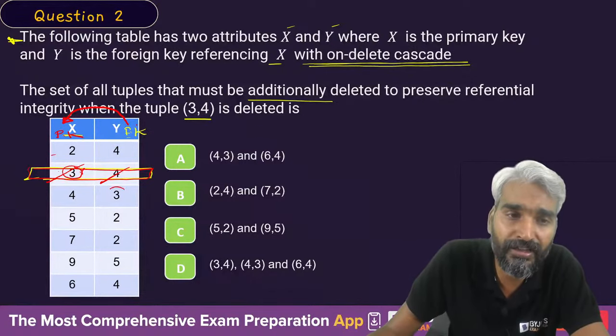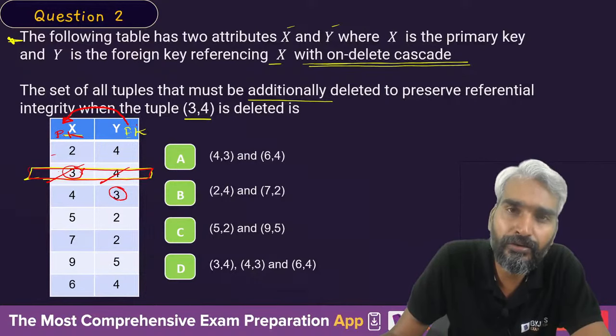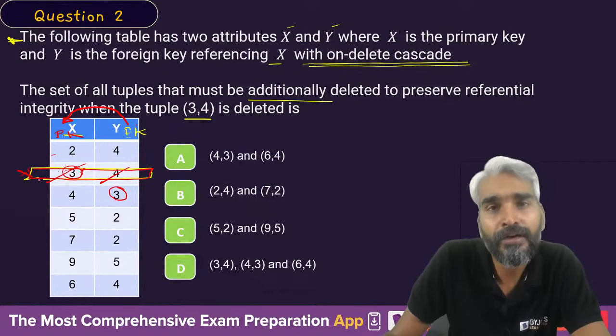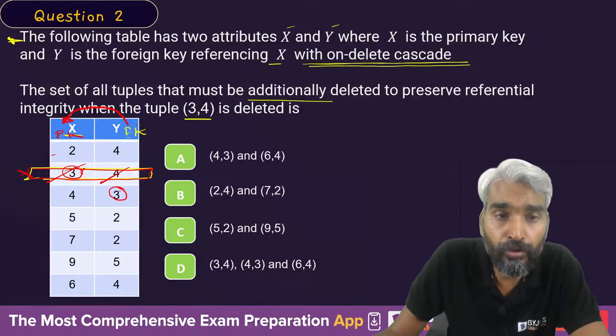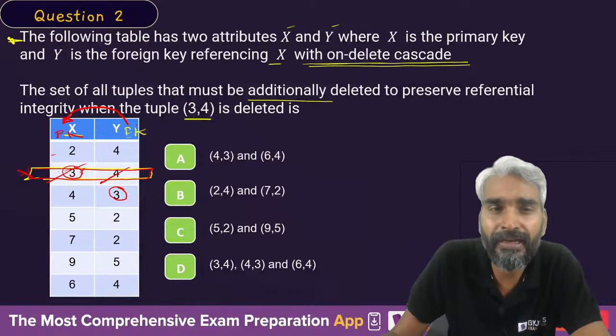So here you have a 3. This Y is actually referring to a tuple where the value of X is 3, but there is no tuple in the relation where X is 3 once you have deleted this tuple. So you cannot use a value which is not present in the primary key set.